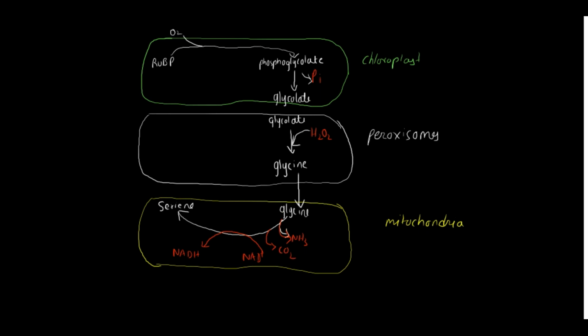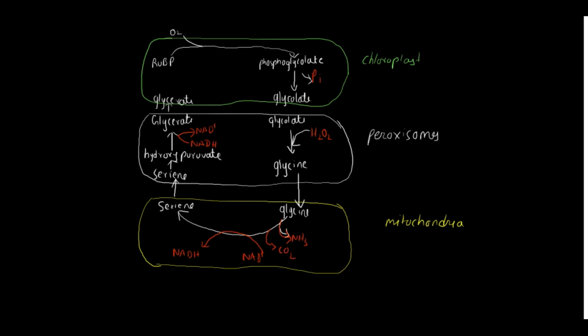This serine will again re-enter into the peroxisome, where it will be converted into an intermediate called hydroxypyruvate. This hydroxypyruvate will in turn be converted into glycerate, or you can also call it glyceric acid. And that NADH which was created will be utilized over here. So net NADH is not created.